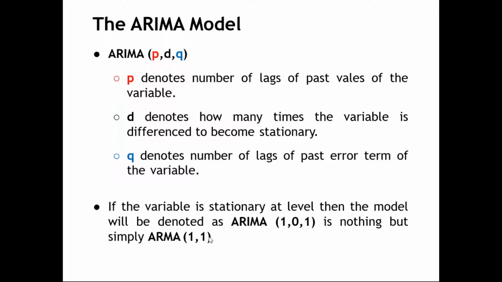So when you see an ARIMA model written as 1, 0, 1, it says that this model is an ARMA model, not an ARIMA model, where auto-regressor is present, moving average is present, and integration is not present. If the same thing is written as 1, 1, 1, it is an ARIMA model where auto-regressor is there, order of integration is there, and moving average is also considered.